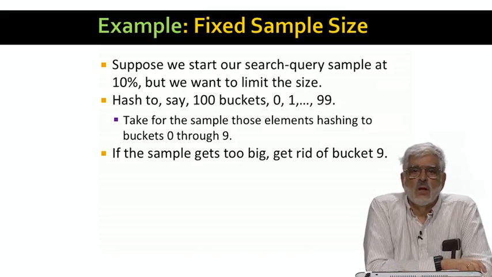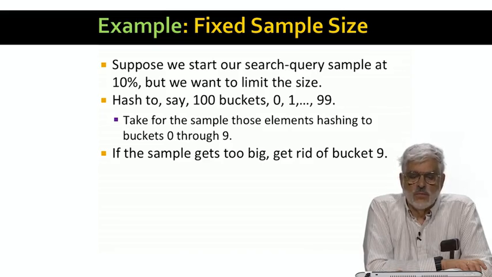Now, suppose we're going along, and at some point the sample size gets too big. So we pick one of the buckets to get rid of, say bucket 9. That is, we delete from the sample all those elements that hash to 9 while retaining those that hash to 0 through 8. Implementation is simple if we store the sample by bucket. We just return bucket 9 to available space. Now our sample is 9% of the stream. In the future, we only add to the sample new stream elements that hash to 0 through 8.